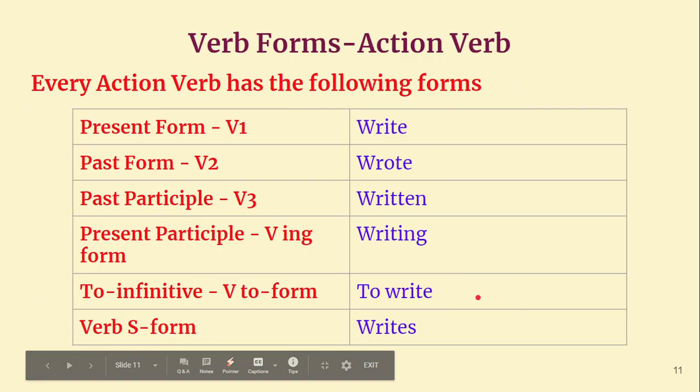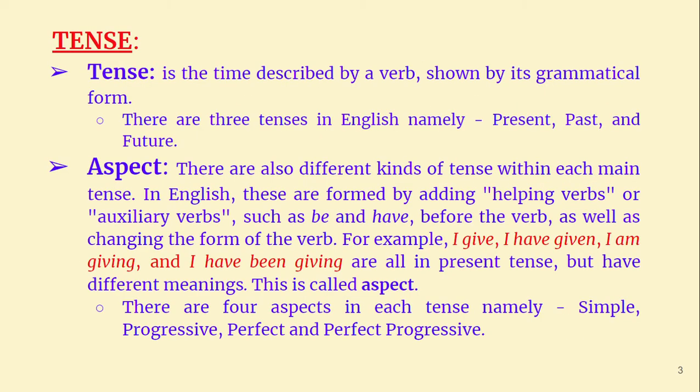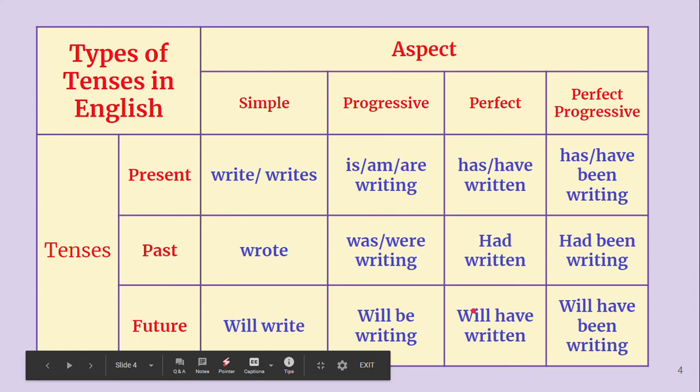Let us now review whatever we have done today. We have understood what is tense and what is aspect. We know that there are three types of tenses and four types of aspects for each tense. I have demonstrated the different types of tenses as far as aspect and tenses are concerned.